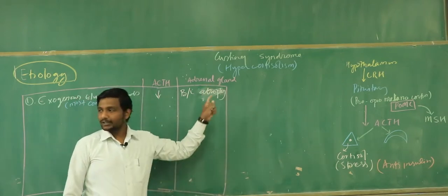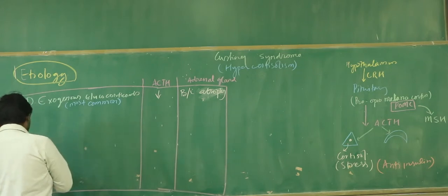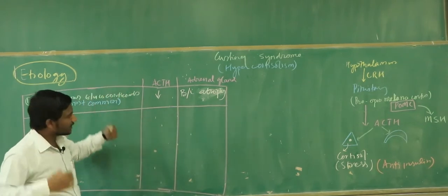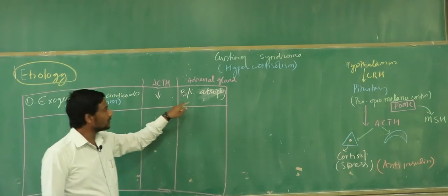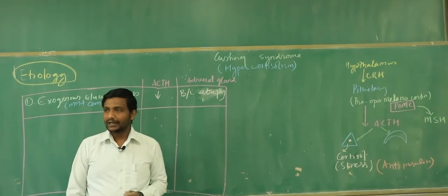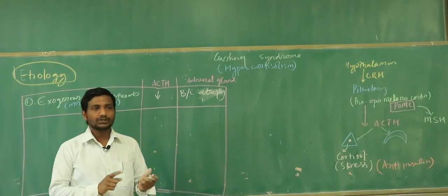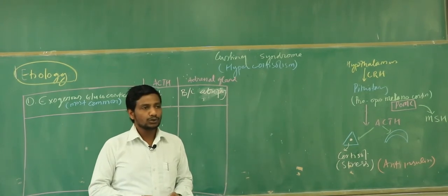Okay, so patient is having bilateral atrophy, right? So keep in mind, the most common cause in the world is the exogenous glucocorticoid, and this will be the picture. Whenever patient will come to you, you will find that they are going to have the sign and symptom of the Cushing syndrome. You will simply check the ACTH, you will find it is decreased, and you will check the adrenal gland, and you will find that both adrenal glands have become atrophied. Then you can say that, okay, maybe patient is having exogenous glucocorticoid intake causing the Cushing syndrome. How to treat it? We try to stop the glucocorticoid.